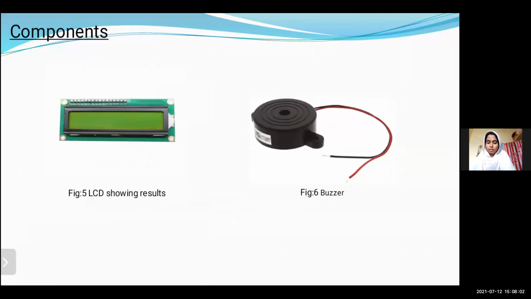A buzzer is a piezo type audio signaling device which has a piezo element and an oscillating circuit. When the voter casts a vote by sending a message, after completion of the voting process, the buzzer will be on, which indicates the vote has been counted.